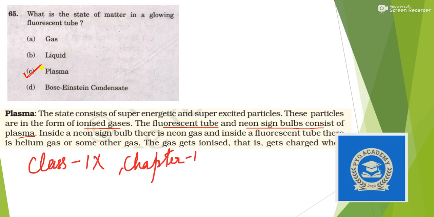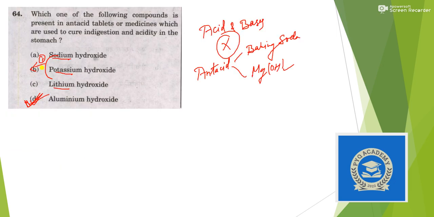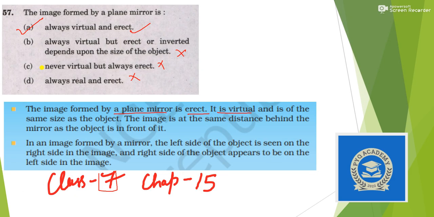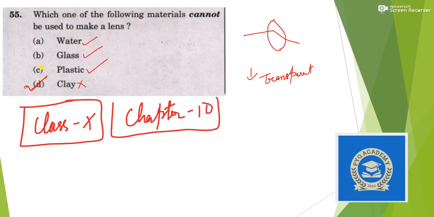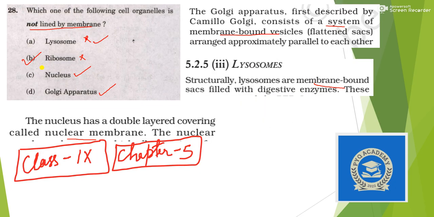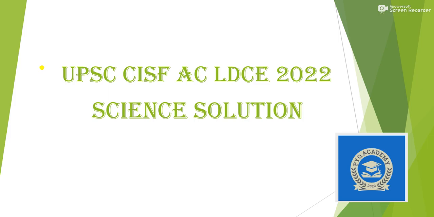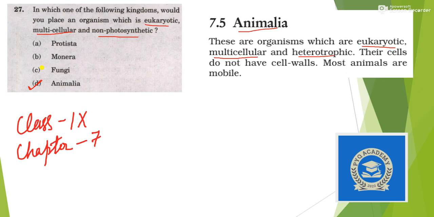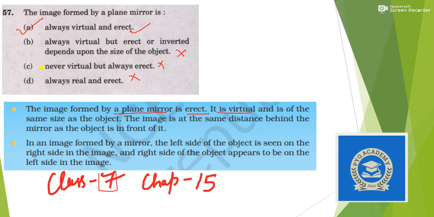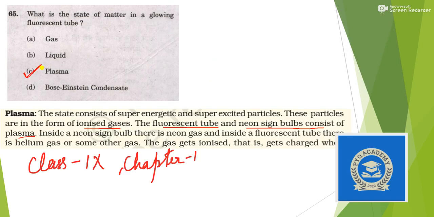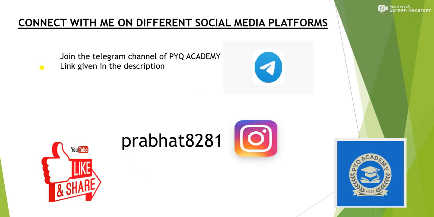So we are done with the science questions, and if I have to rate the toughness level, I would rate it as easy to moderate, because almost all the questions are easy to solve if you have gone through NCERT of only class 9 and 10. Okay, only class 9 and 10 is sufficient.